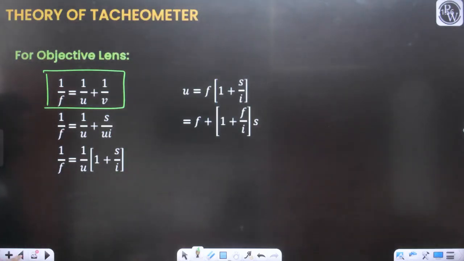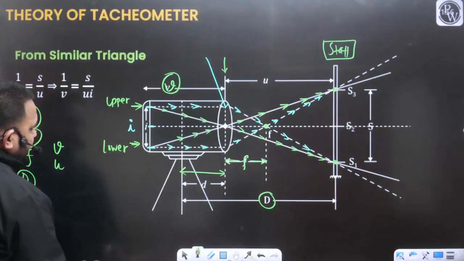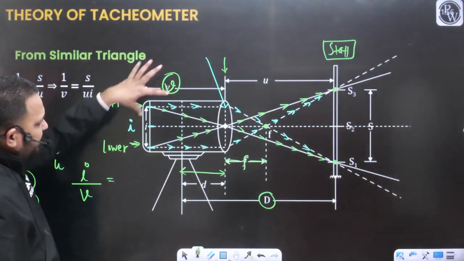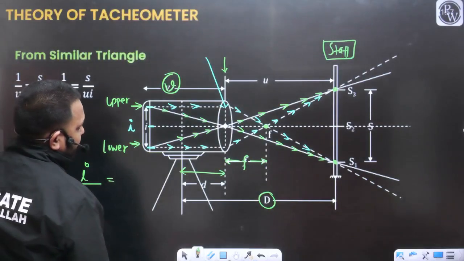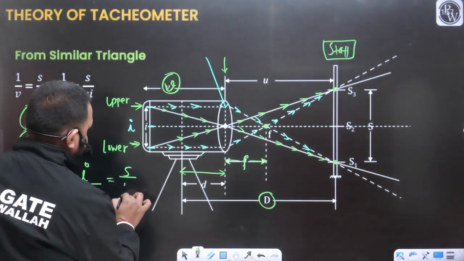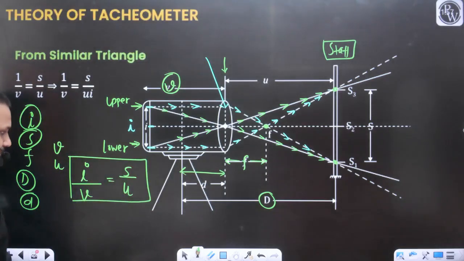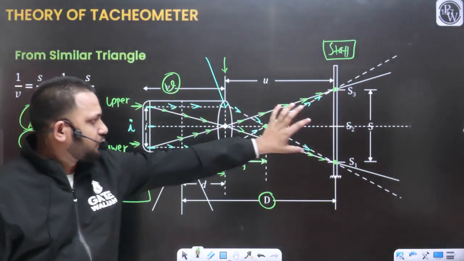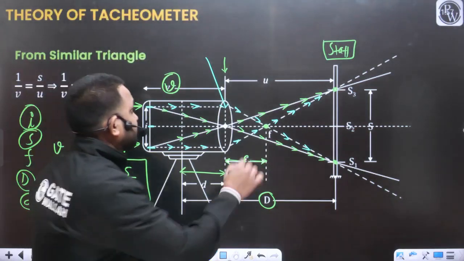From the simple similarity, listen carefully, can I write I by v should be equal to s by u? Can I write like this? Tell me. How?